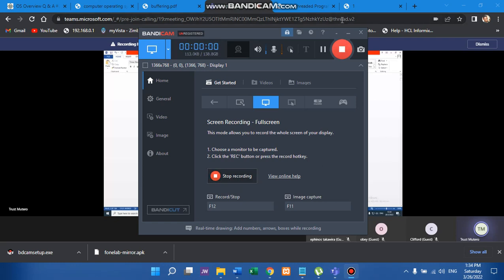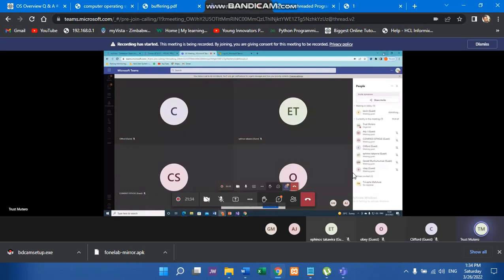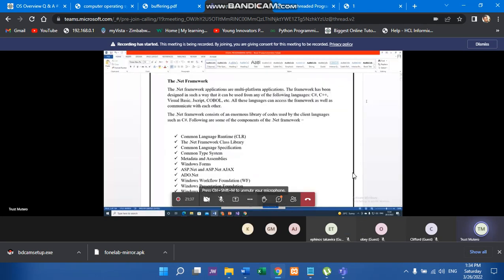from any of the following languages: C#, C++, Visual Basic, JavaScript, COBOL, and so forth. These are not the only programs. Okay, so this is what we call a framework, the .NET framework. You can program in C#, C++, Visual Basic, whatever language you are comfortable in. And you can have two programs, one programmed in C# and another in C++, and they can communicate with one another, because remember, they work under the same framework.